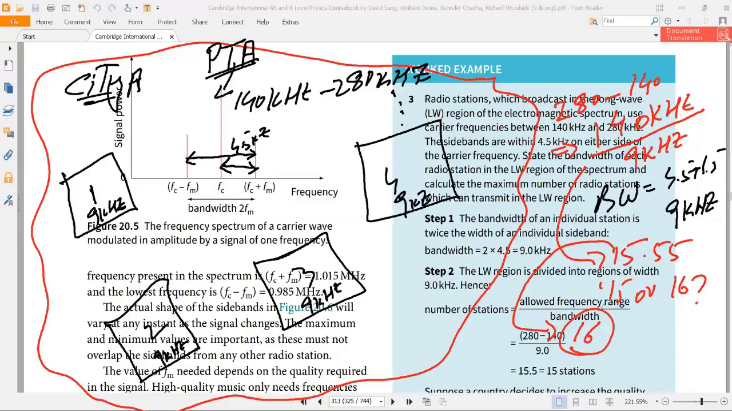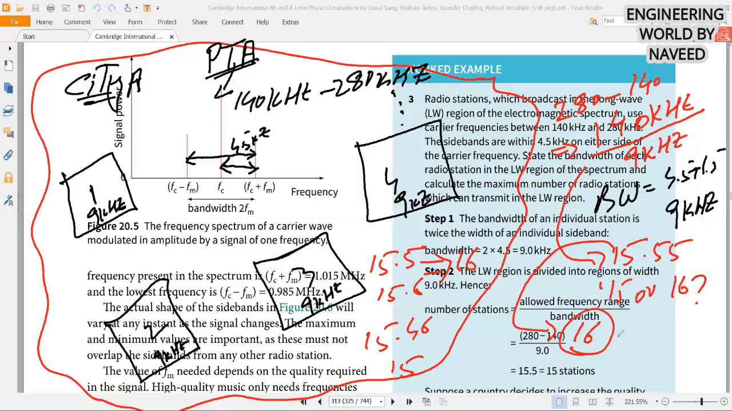No, 15. If this is 15.4, then according to math it would be right, that should be 15. If this is like 15.46, then you round it down to 15, because this digit is less than 5. But if you have a number like 15.5 or 15.6, where the last digit is greater than or equal to 5, then you will increment this, so this will become 16. But here this is 15.55, so 0.55, so 15 radio stations will be built up, not 16.